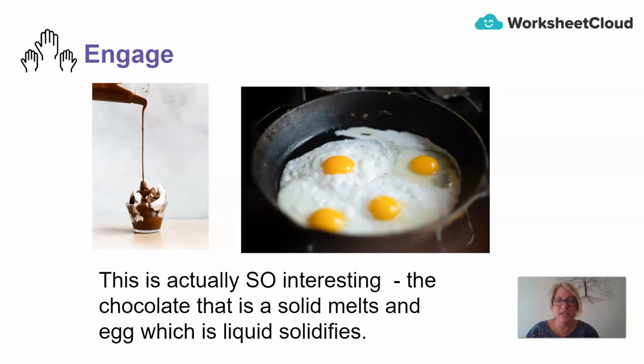This is actually so interesting. The chocolate that is a solid would have melted, and we would now have yummy, pouring, liquidy chocolate. And the egg that's liquid is going to solidify. Now, how can that be?